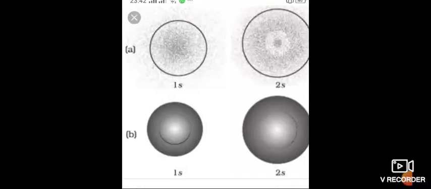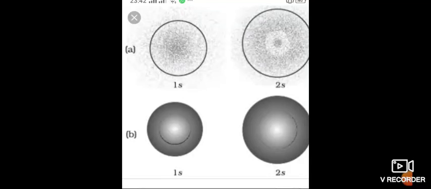Here you can see very clearly, when you see this 1s orbital, in the middle there are more dots. The dots show the probability of electrons, and around the dots a small thicker mild place is there, that is called node. If you see diagram B, you can identify very clearly that the part near the nucleus has more probability of electron. The part away from the nucleus has less probability of finding the electron.